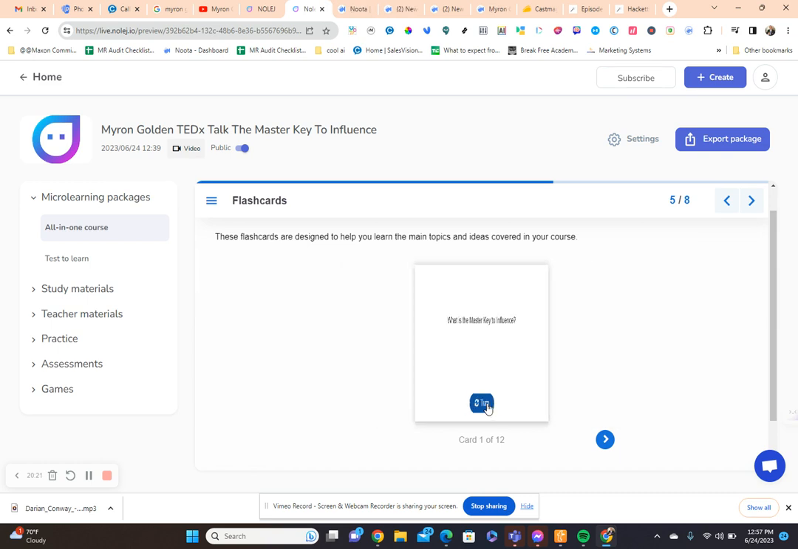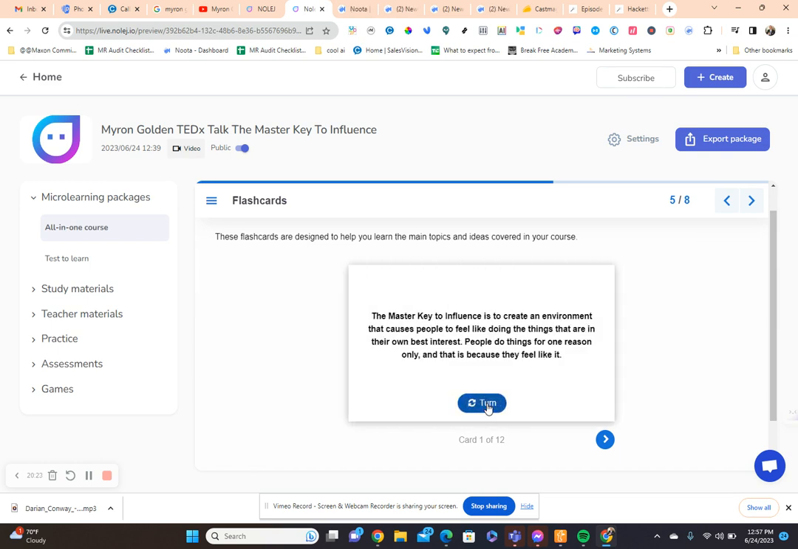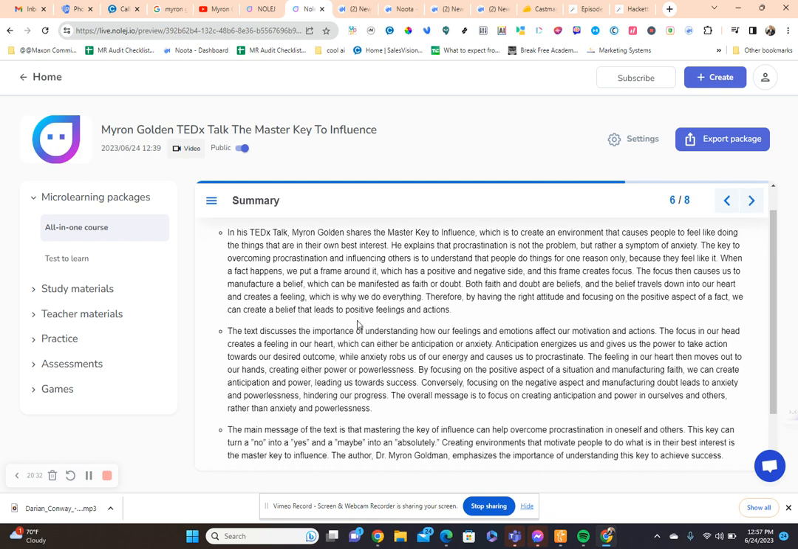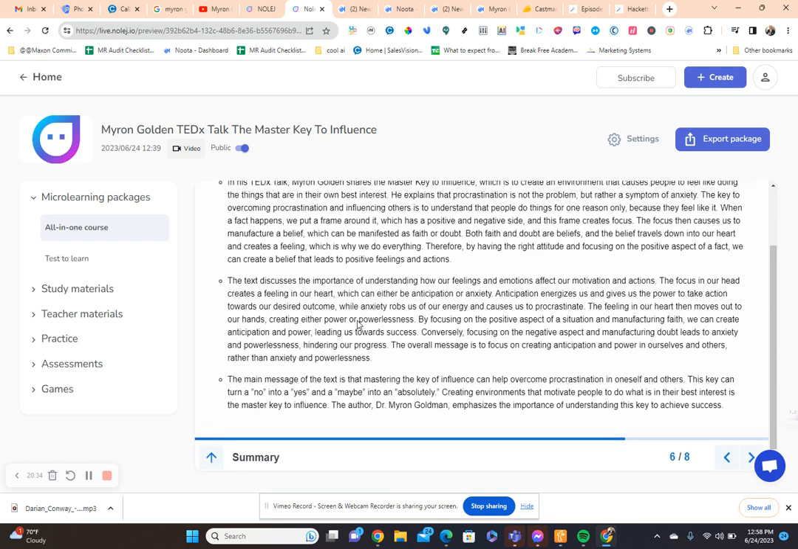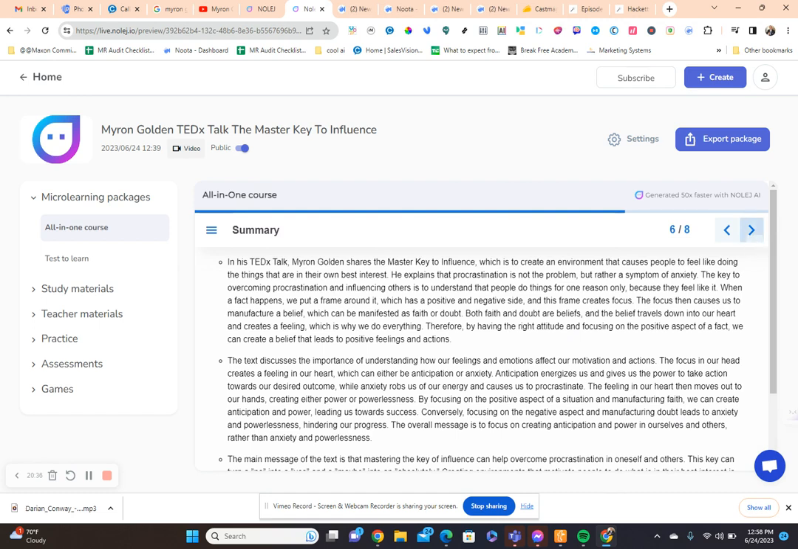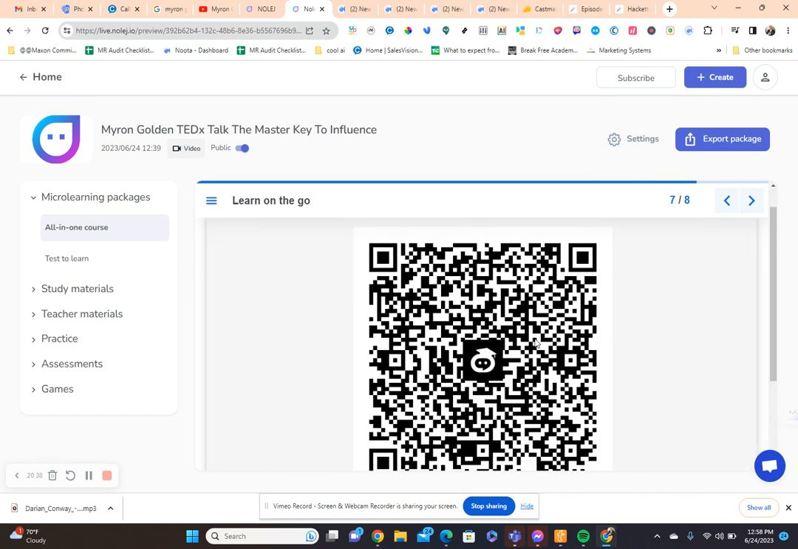What's the master key to influence? Boom. Create an environment that causes people to feel like doing the things that are in their own best interest. There's 12 of these flashcards. Check this out. The summary. It summarizes the whole darn thing. Here's the seventh one. Learn on the go.